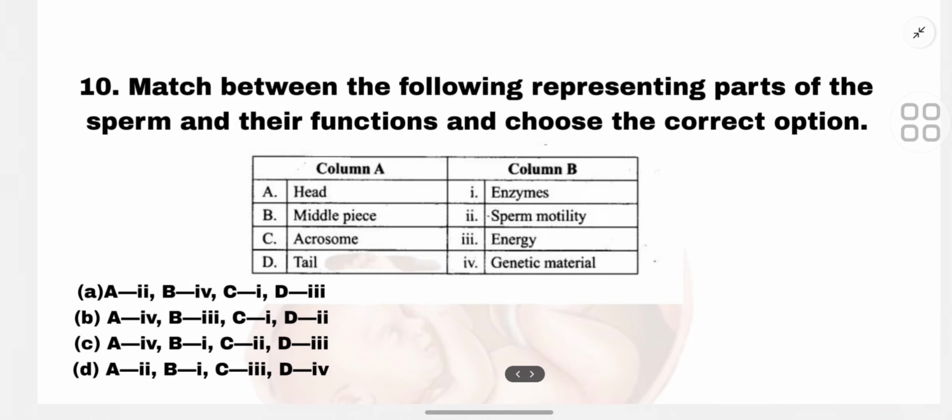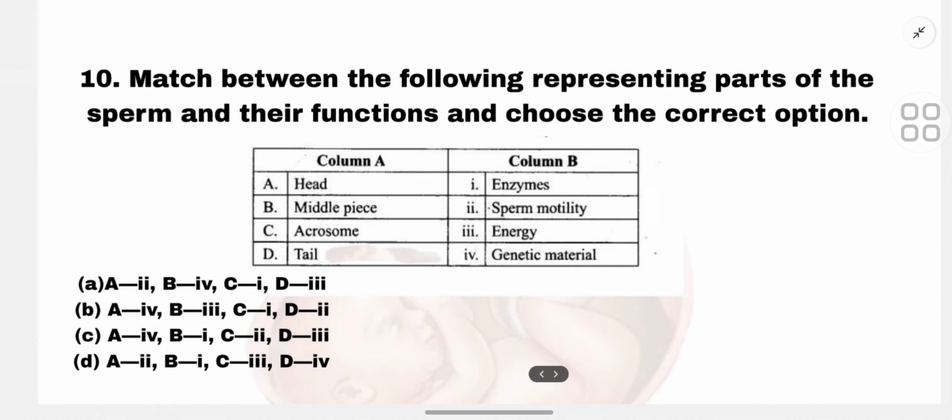So the 10th MCQ is a match the following type. Match the following, representing parts of the sperm and their function, and choose the correct option. So it's column A and column B, and you have to choose the correct option regarding column A and B. So the options are given here. The first is head, middle piece, C. acrosome, D. tail, and column B: enzymes, sperm motility, energy, and genetic material. So you have to take the time and choose the correct option. So now I will tell you the answer. So the correct answer is B.